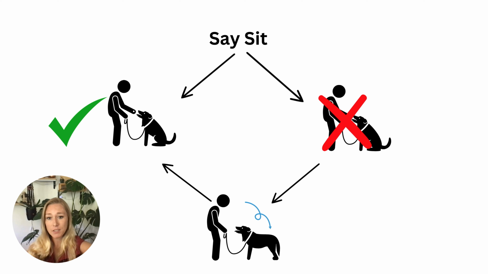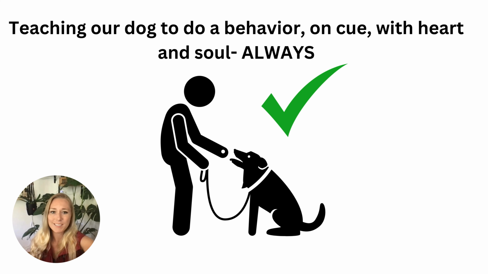So I can say my cue, sit, and if my dog sits, I reward them with a cookie and use positive reinforcement. If I say sit and my dog does not do the desired behavior, I simply add pressure on their rear, just like when I taught them. And then when they sit, I remove the pressure, which is negative reinforcement, and then I add a treat, which is positive reinforcement. Either way, my dog will always do the desired behavior and be reinforced every time. Our ultimate goal is to teach our dog to do a behavior on cue with heart and soul always.